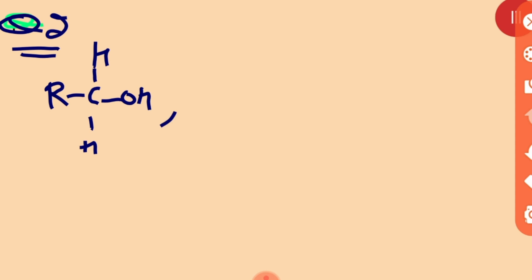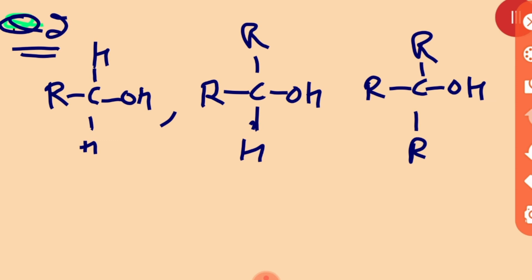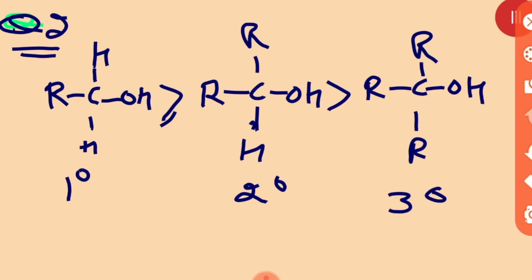This is the primary alcohol, this is the secondary alcohol, and this is the tertiary alcohol. Really sorry beta, just wait, I will explain to you. Primary, secondary and tertiary alcohol.